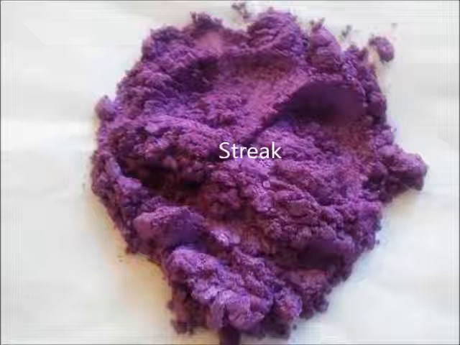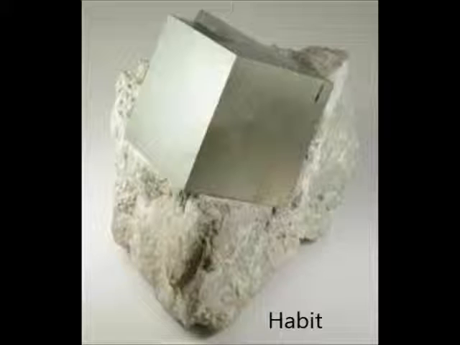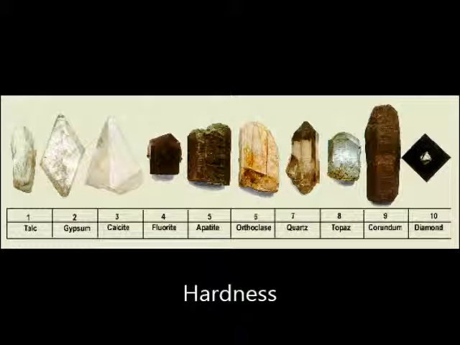Streak. The streak is the color of the mineral in its powdered form. Habit. The mineral's habit is its crystal form. This is the shape or form the crystal takes as it forms: prismatic, cubic, or platy. Hardness. This is the measure of a mineral's resistance to abrasion or scratching. It is related to the mineral's chemistry and crystalline structure.